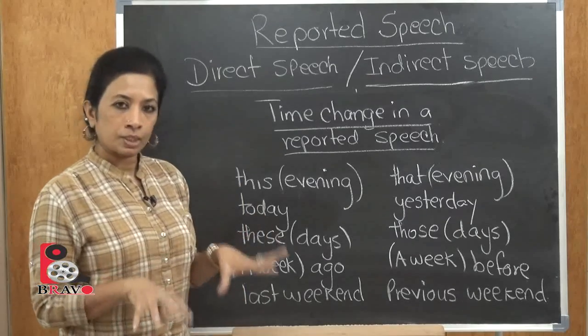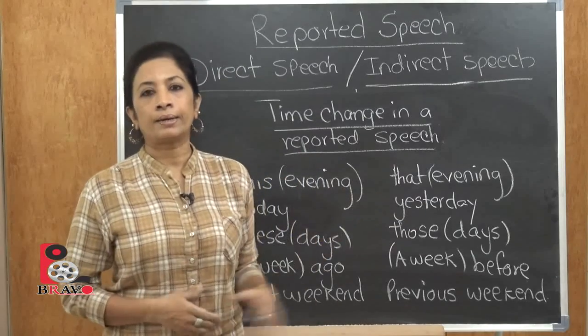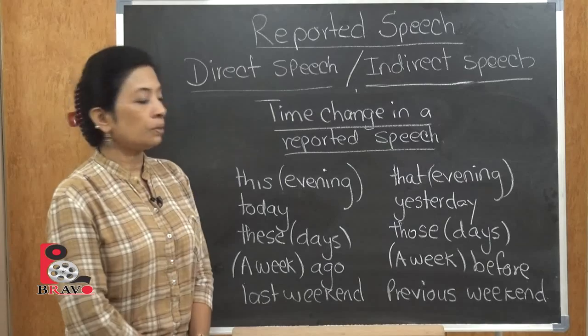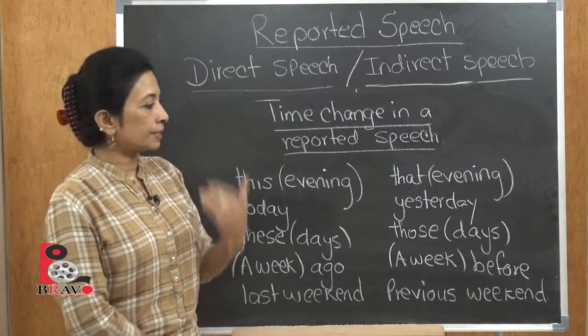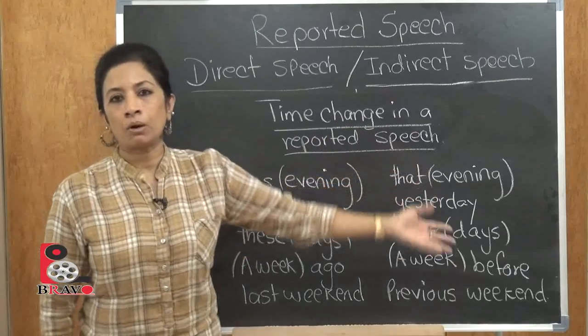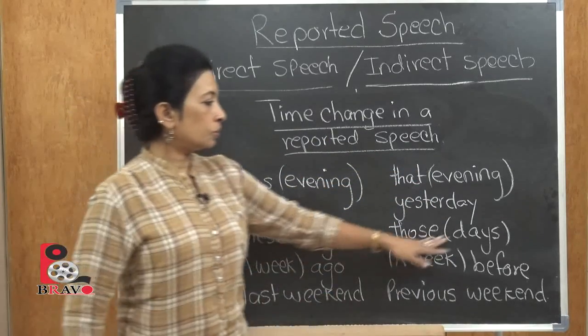Today. What would you say today as? Yesterday, in indirect speech. So when you're writing or saying something that happened today, you would say it in indirect speech. With the time change, it will become yesterday. So it's like present tense and almost like past tense. These days, those days.